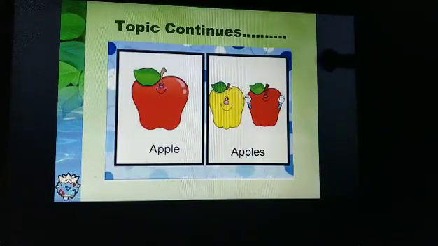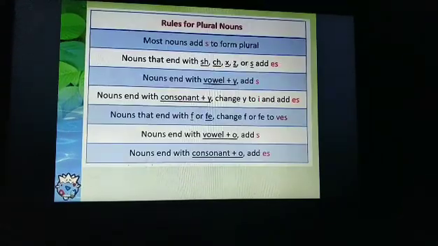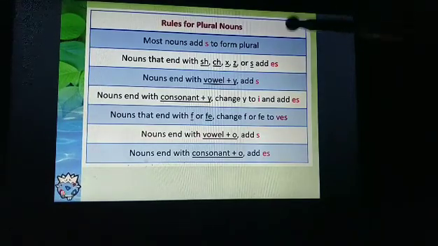Now we again continue to the topic of noun number, wherein I will teach you how to change a singular noun to a plural noun. Here I have written certain rules that are used to change the singular noun into a plural. This I will explain you with some examples so that it becomes easy for you to understand.